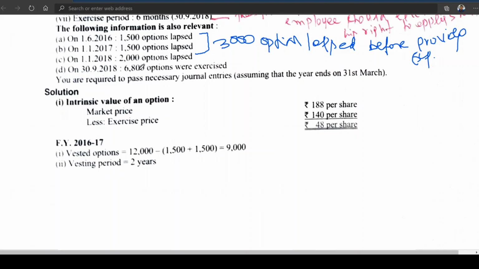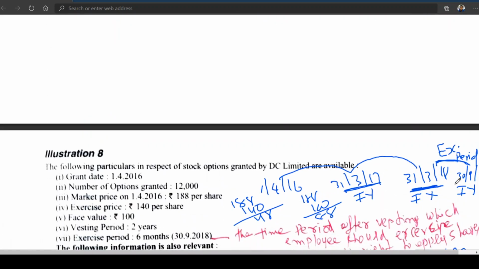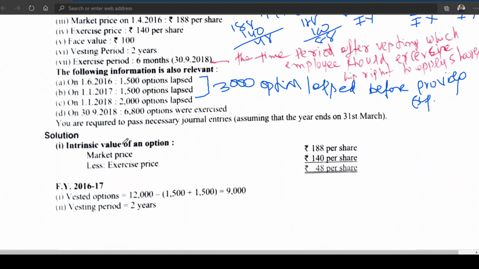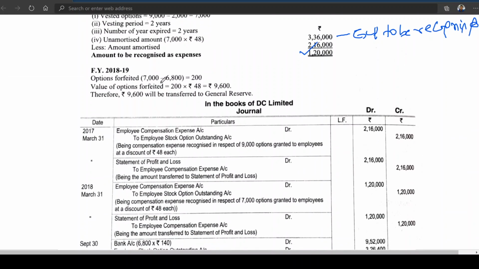Out of 7,000, by 30th September 18, the employees have to exercise the option. On 30th September 18, only 6,800 options were exercised. So how much has lapsed? 200. 7,000 minus 6,800, 200 has been forfeited. So 200 into 48 is coming to how much? 9,600. This 9,600 is excess, no?